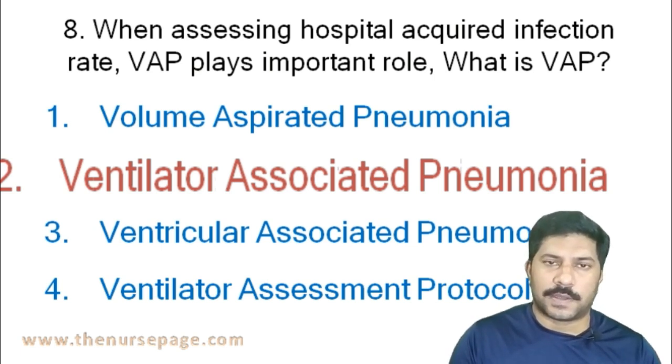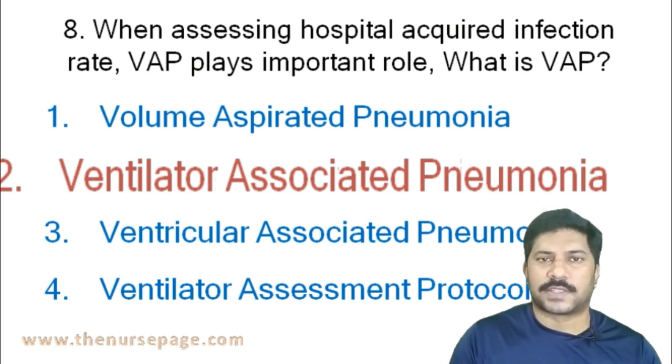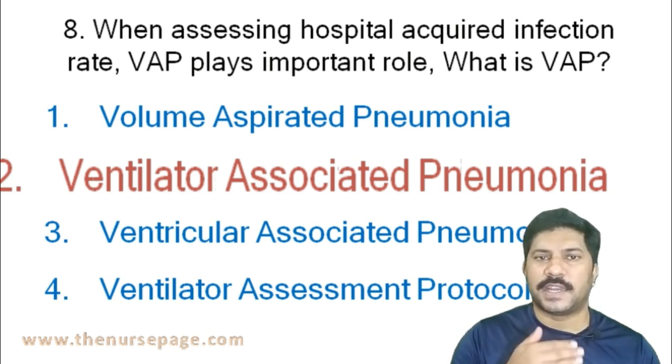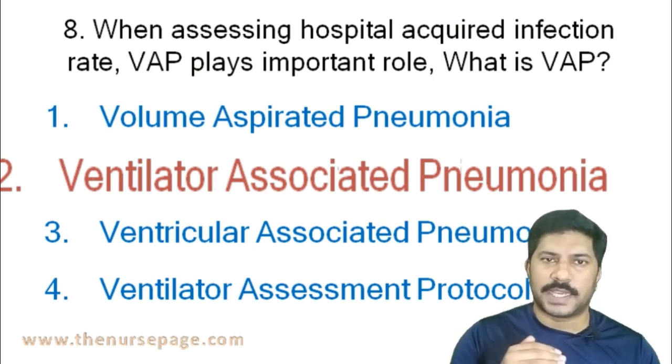To prevent ventilator associated pneumonia, we keep the patient at a minimum 30-degree head end elevation, and perform frequent oral and tracheal suctioning and frequent positioning, that is, a position change every 1 or 2 hours. That helps to drain the secretions. In this way, we can prevent VAP, that is, ventilator associated pneumonia.